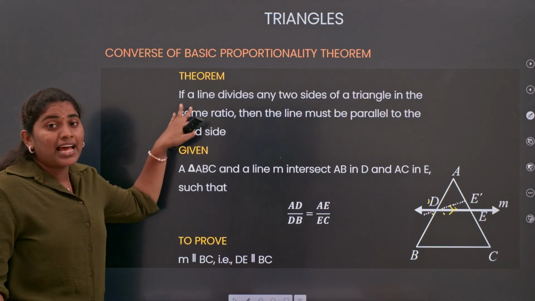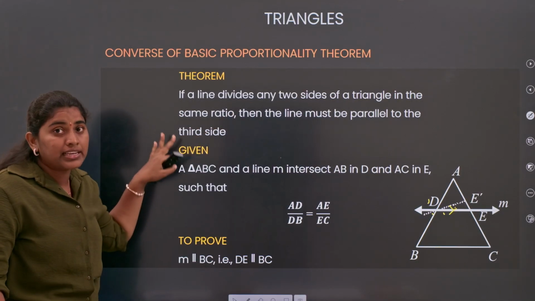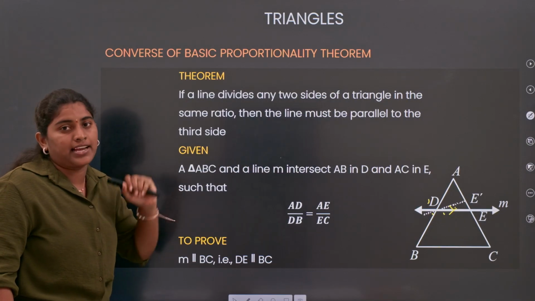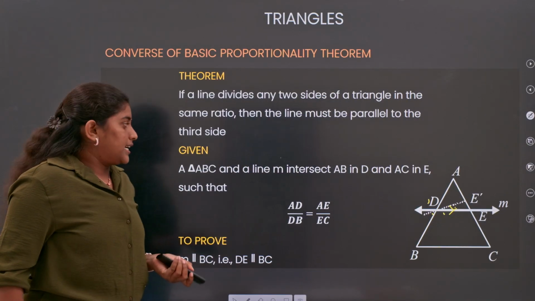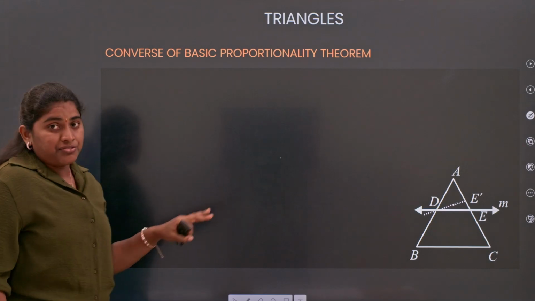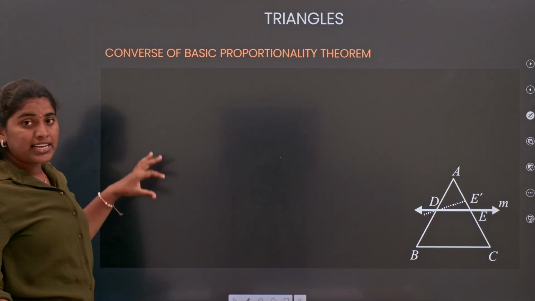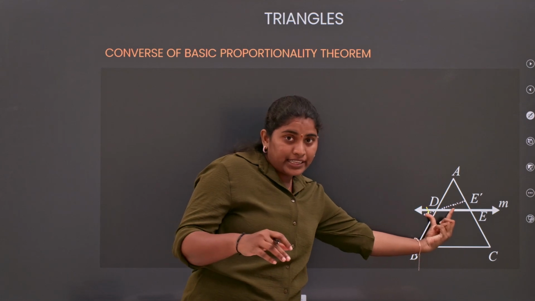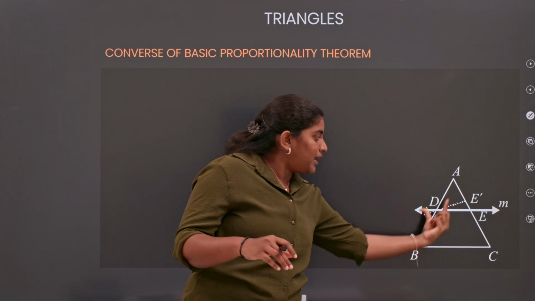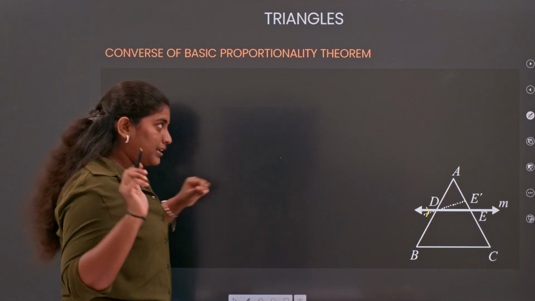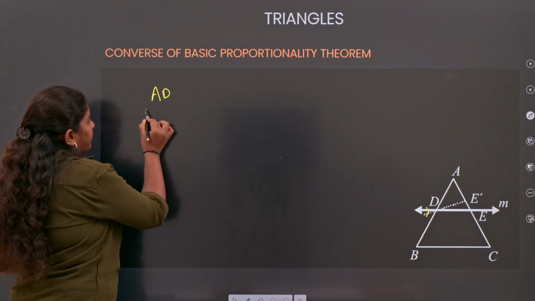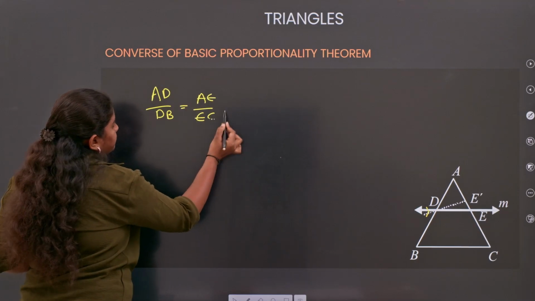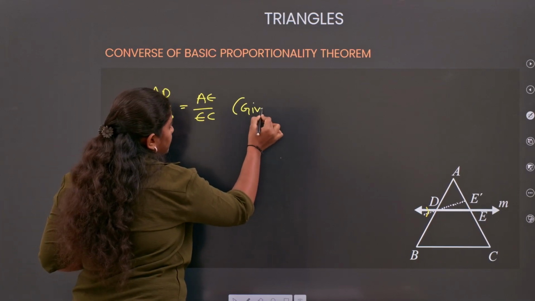The statement: if a line divides two sides of a triangle in the same ratio, then the line must be parallel to the third side. Here they are giving that this line DE divides sides AB and AC in the same ratio. It means AD by DB is equal to AE by EC. It is already given.